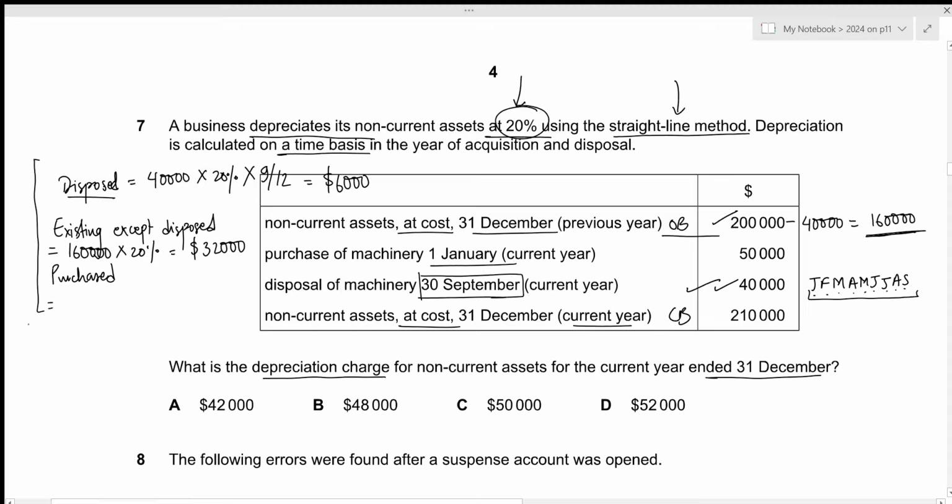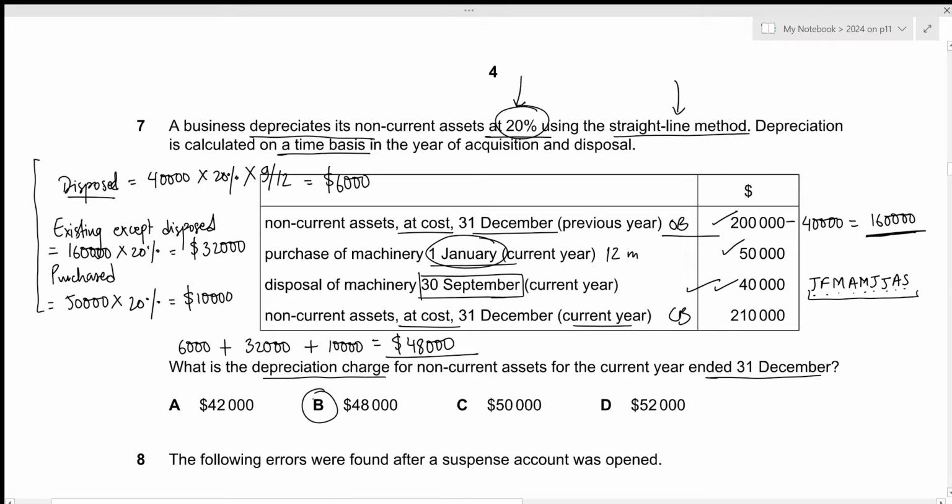Now for the purchased machinery, it was purchased at the date of 1st January, which means that we used it for the entire 12 months. So that will just be the cost of 50,000 times the rate of 20%. This results in the value of 10,000. Now we just need to combine these values. So we have 6,000 for the disposed non-current asset, then we have 32,000 for the existing non-current asset apart from the disposed one, then we have 10,000 for the newly purchased non-current assets. This results in the value of 48,000. That is the answer we're looking for, which is given by option B.